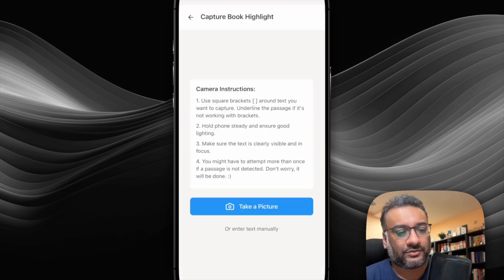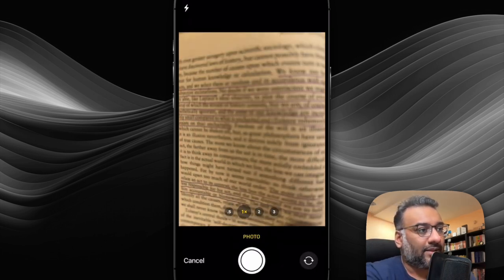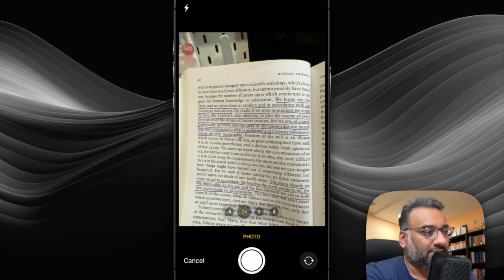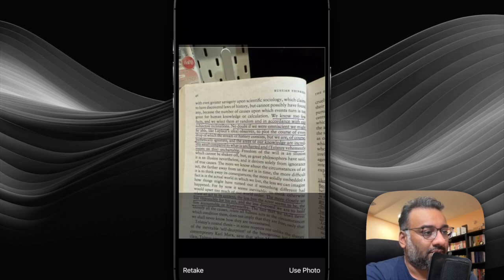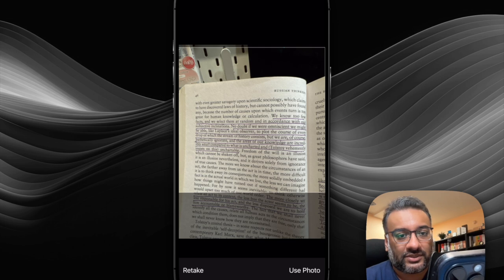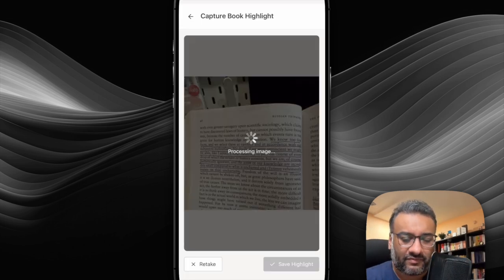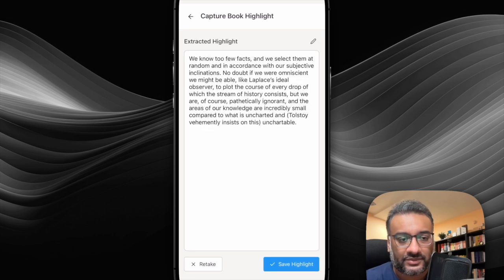So you just tap on capture highlight and let's see, I want to capture the first one here. I'll just click a photo of that and you just say use photo and it will process the image in the background. It takes a few seconds to do that because it will try to capture exactly what you have highlighted. And now you can see that it has captured this highlight.